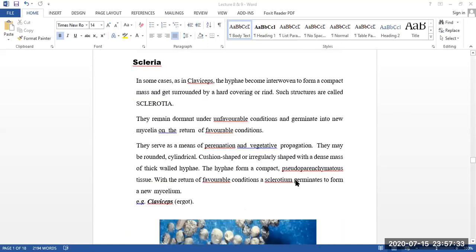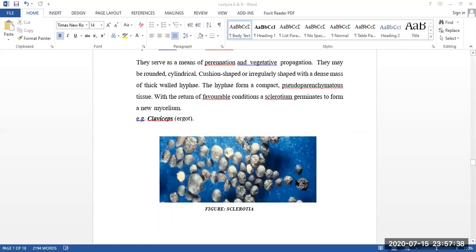Then our last one is sclerotia, where the mycelium or hyphae are surrounded with a hard structure and can be dormant for many years or days, and whenever they get favorable conditions, they break down that hard shell, come out and grow like a new one. So that was today's vegetative reproduction of fungus, and our other two types of reproduction we will read in our next class.